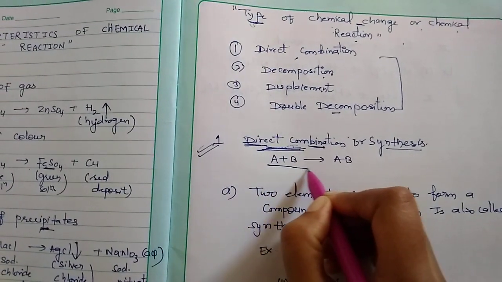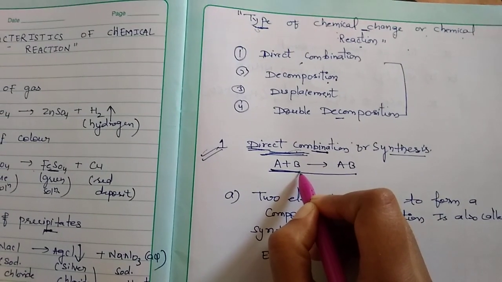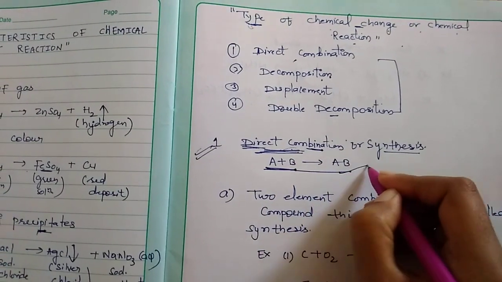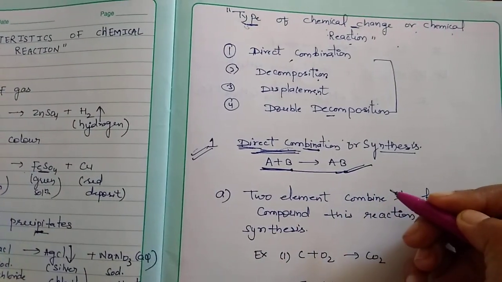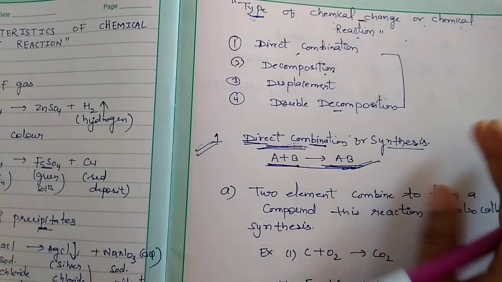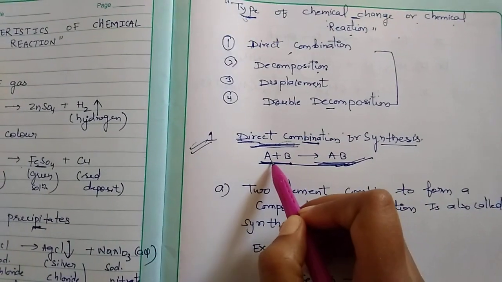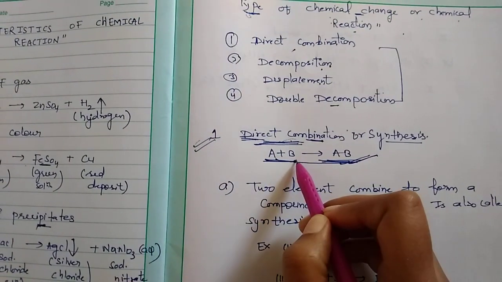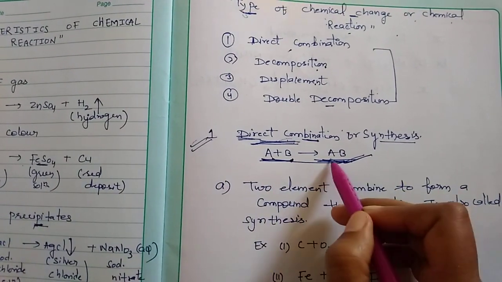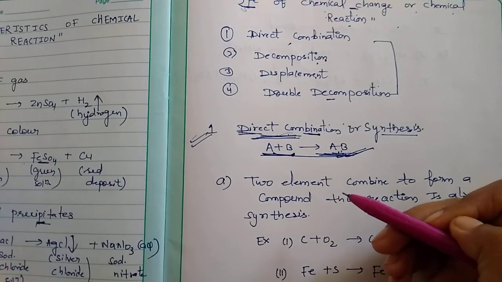You can see here the general reaction: a reaction in which two or more substances combine together to form a single substance is called a combination reaction. This is a general example given here. In the above reaction, a combination of substances A and B takes place to give a molecule of a new substance AB. So this is the general type of direct combination.